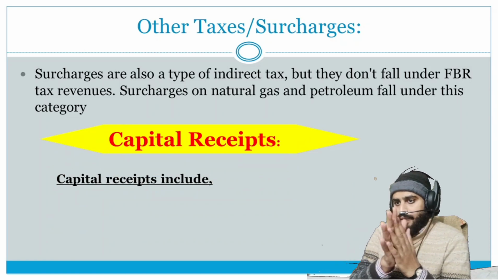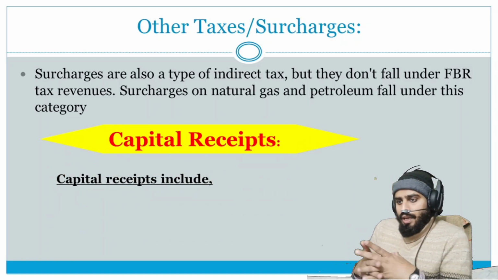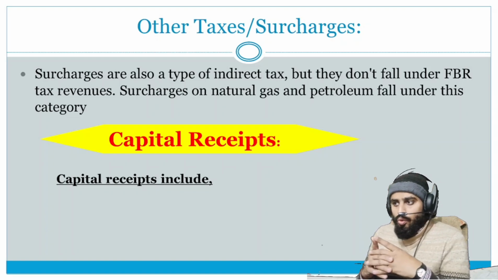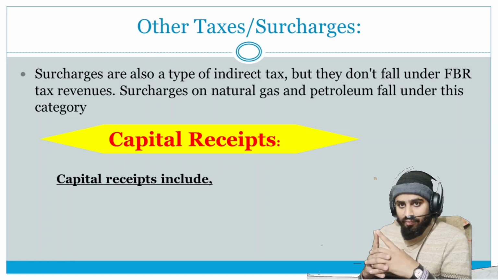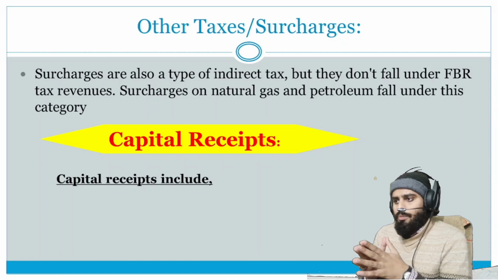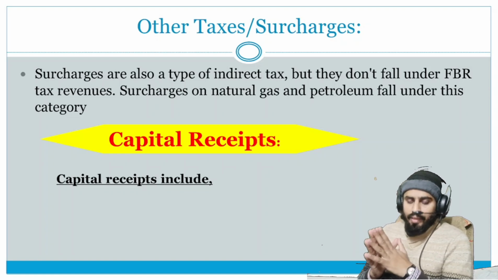Okay, other taxes and surcharges. Surcharges are also a type of indirect tax, but they do not fall under FBR tax revenue. Surcharge on natural gas and petroleum fall under this category.